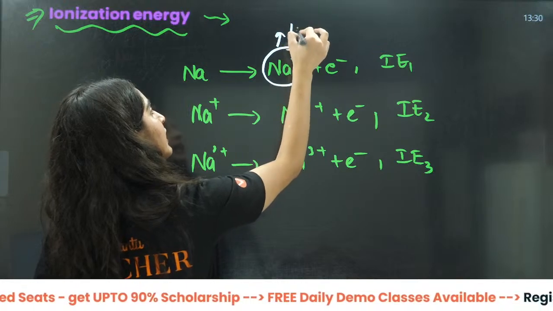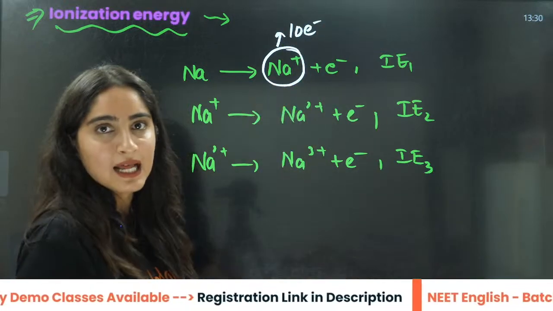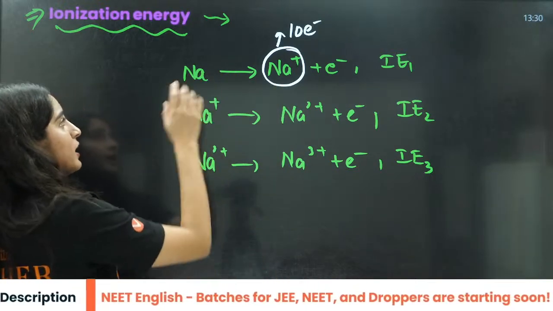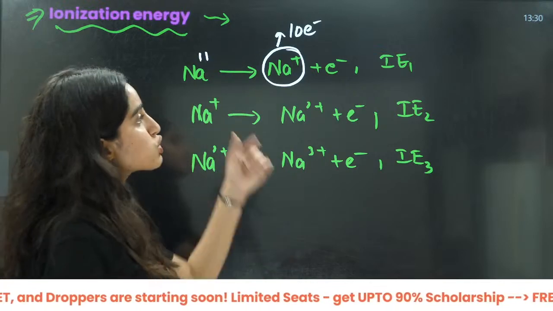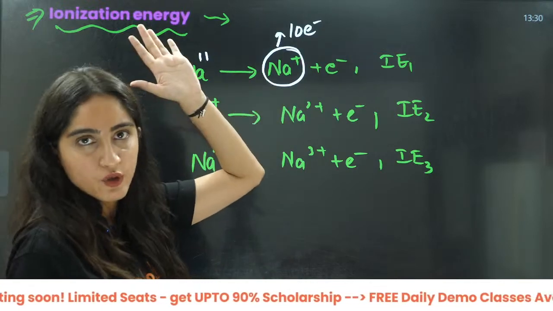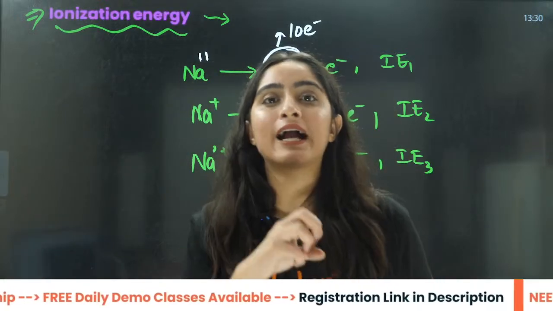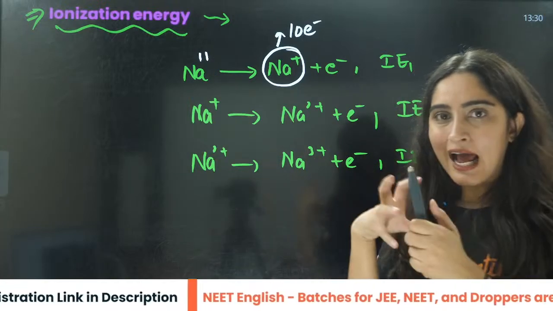After that, what will happen? It will have 10 electrons, right? It will have a configuration of 2,8, that is a stable noble gas configuration, right? So here it will have 11 electrons, here it will have 10 electrons. So easily it can take out that electron. To take out an electron from a neutral atom is easy, right? There is no positive charge here. There is no attraction, right?